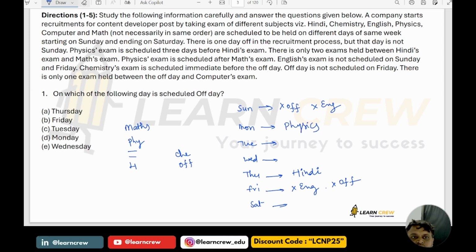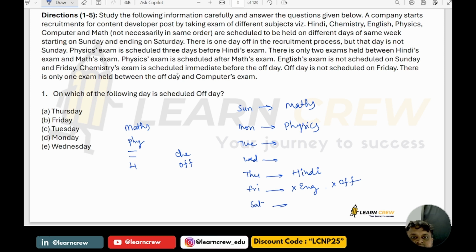Before physics you have maths. Before physics you have only one day, Sunday. It is not off and not English. So it is definitely maths, because maths is before physics. This is the only chance. Now this is not English, this is not off.